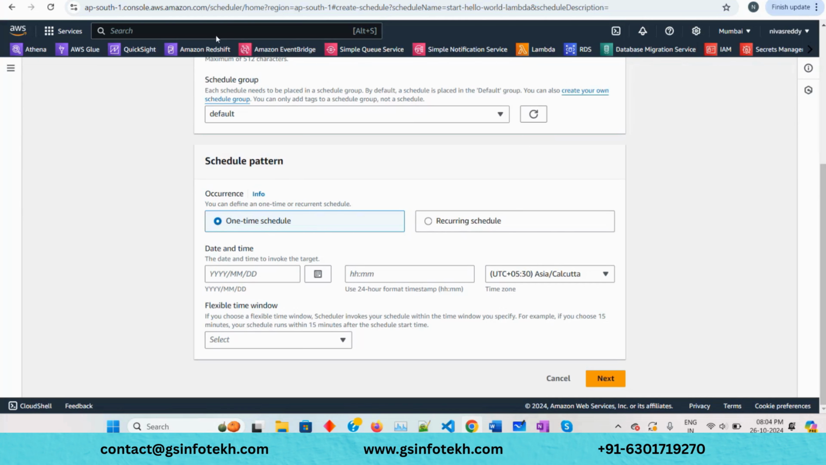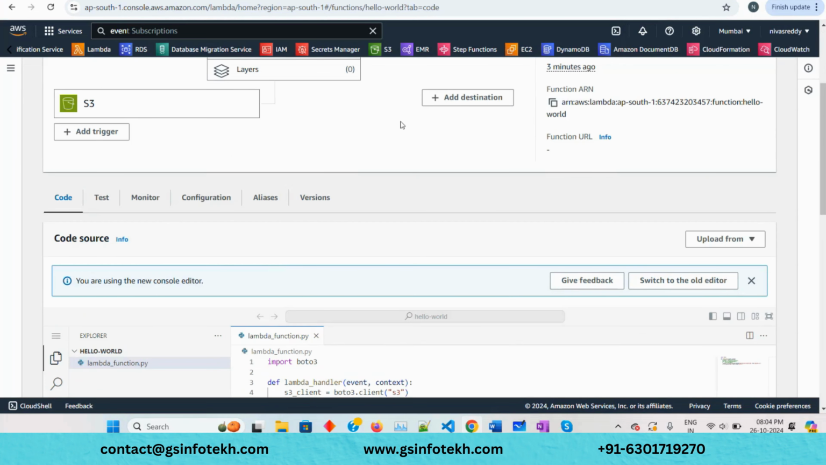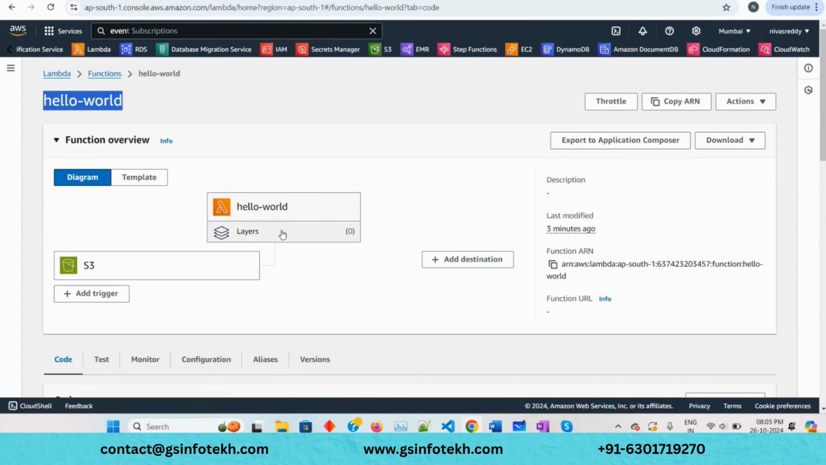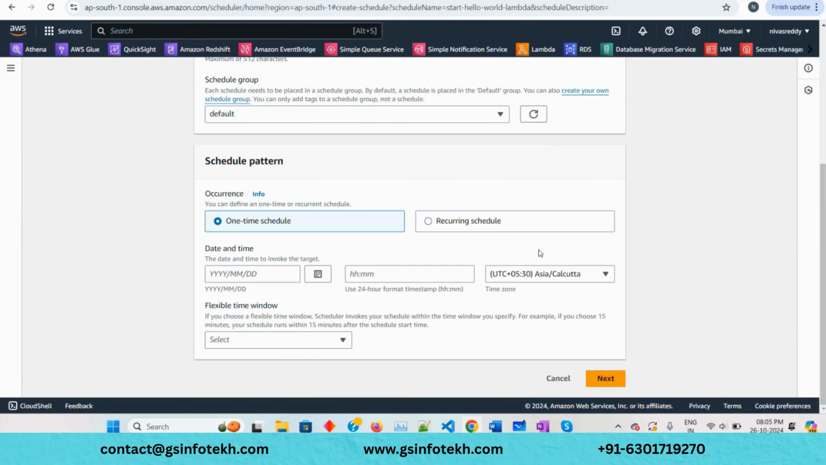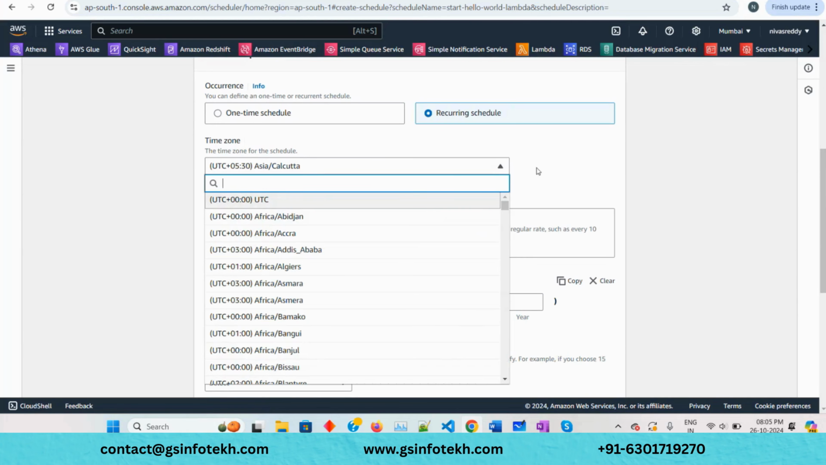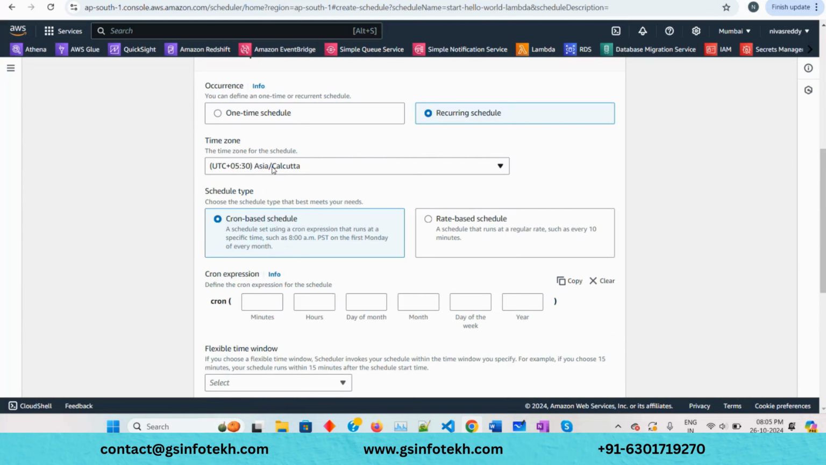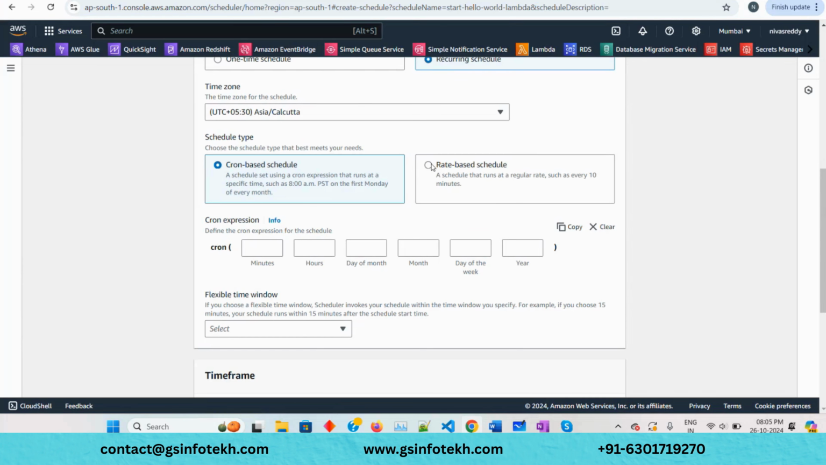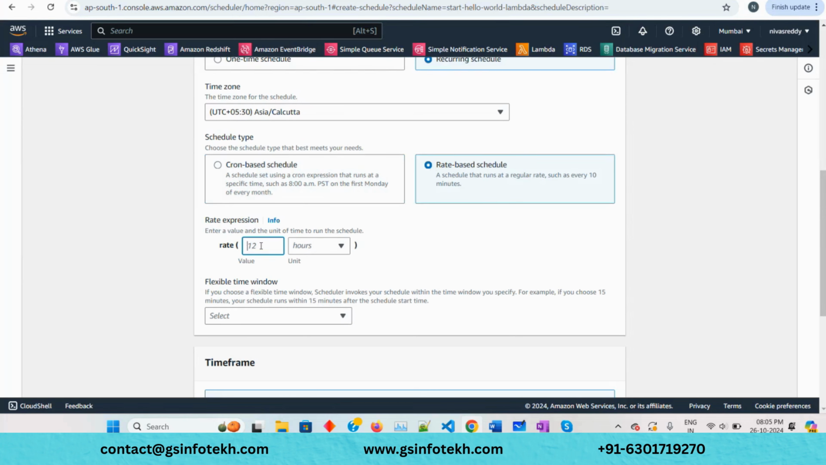So one time schedule, how do you want to run your Lambda? On a recurring basis, I mean daily repeated mode, or you just start once and forget kind of thing. If you want to choose a recurring one, you can just choose your time, time zone. If it is UTC, this is Indian time, Asia Calcutta. And now you can choose, I mean, every 12 hours, every 10 minutes, like every 2 hours, like when